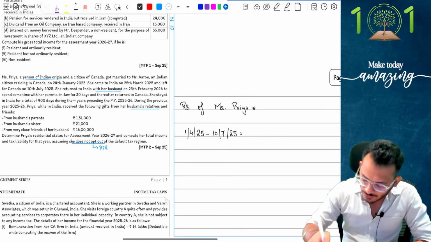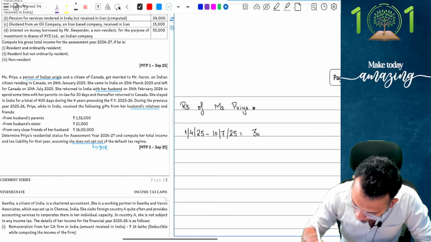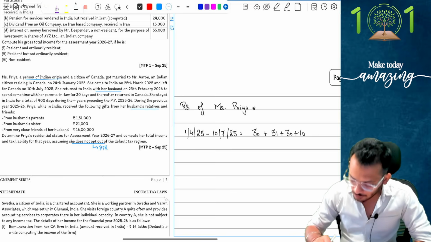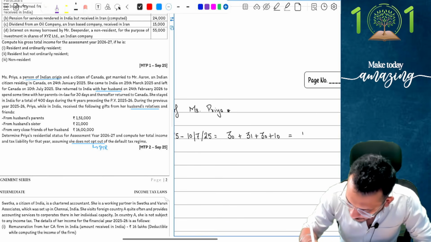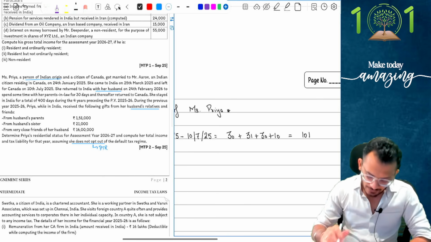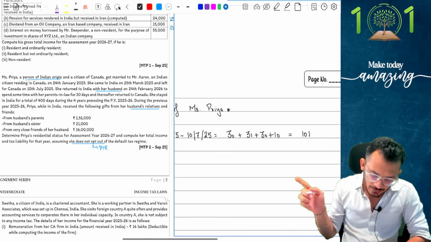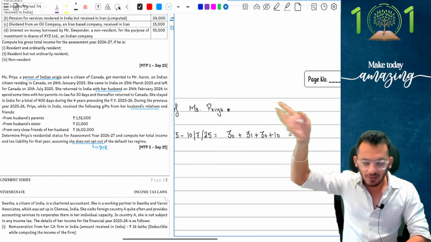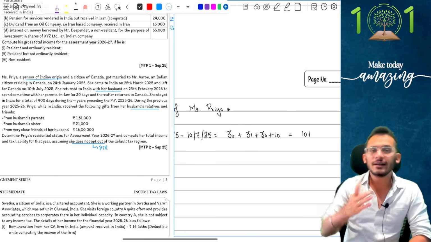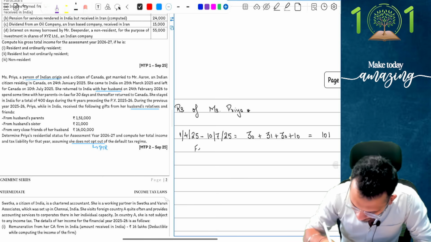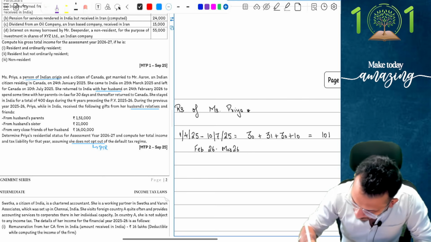By that logic, if you check, it is going to be 30 days for April, 31 days for May, 30 days for June, and 10 days for July. Yes, this total should come to 61, 91 and 101 days. Correct? Then the question comes and says she returned to India with her husband on 24th February to spend some time for 30 days and then returned to Canada. Which means here I don't need to compute the number. The question itself has told us she has come for additional days. So between the period Feb 26 to March 26, she has come to India for a period of 30 days.